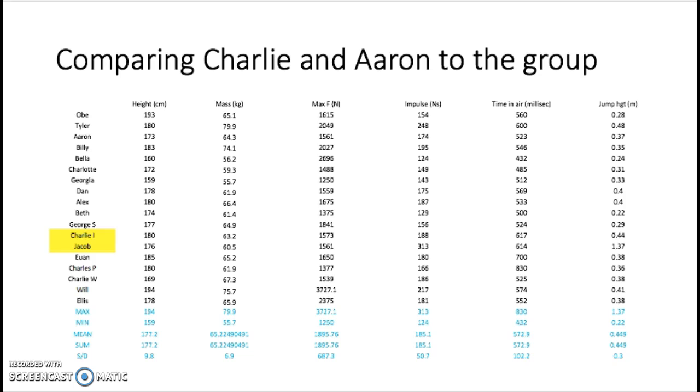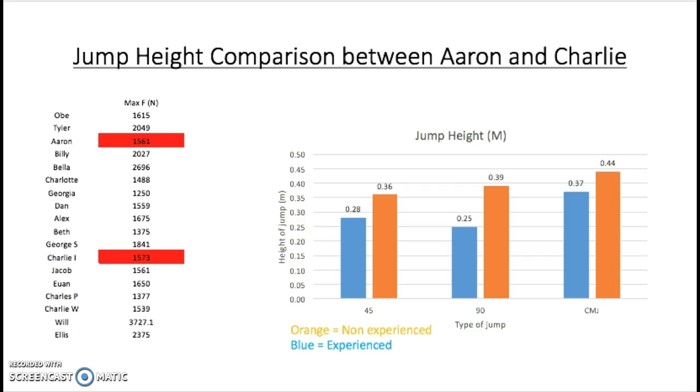Charlie was above the average for time in the air, 617 milliseconds, but Aaron got 523 milliseconds, which was below the average. Charlie jumps higher on all three jumps.